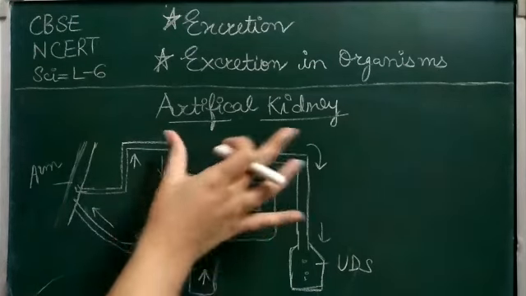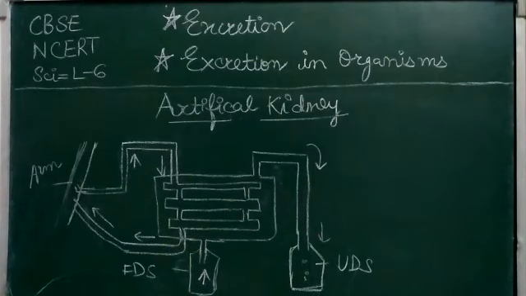So an artificial kidney is a device which removes nitrogenous waste products from the blood through dialysis. The excretion of waste from blood through an artificial kidney is known as dialysis.